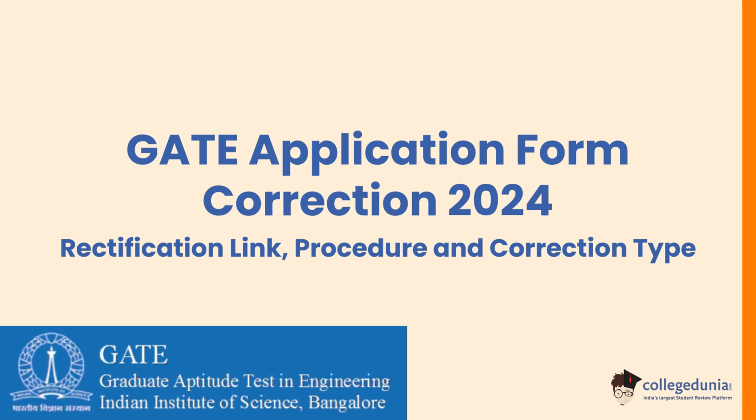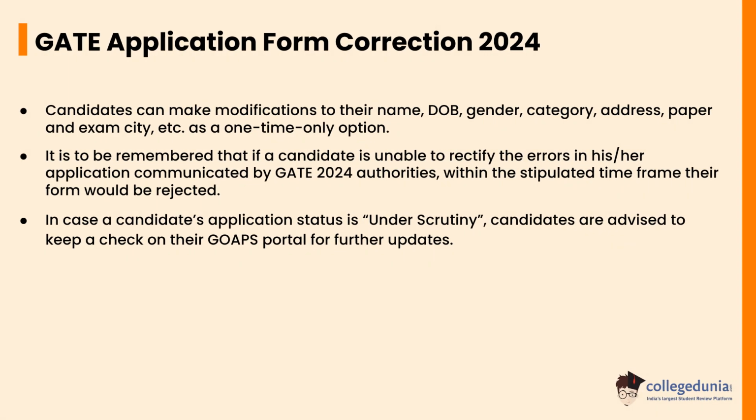Today we will be discussing GATE Application Form Correction 2024, the rectification link, procedure and correction types. Candidates can make modifications to their name, DOB, gender, category, address, paper and exam city, etc. as a one-time only option.